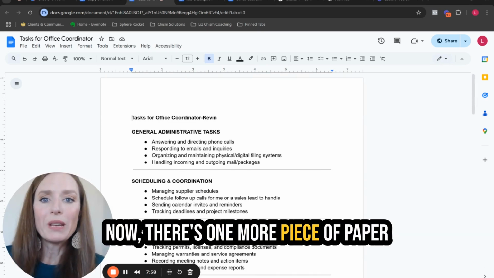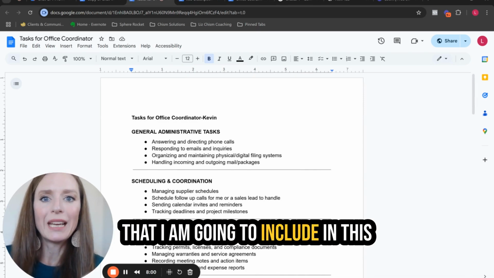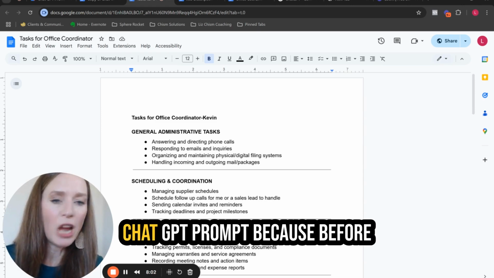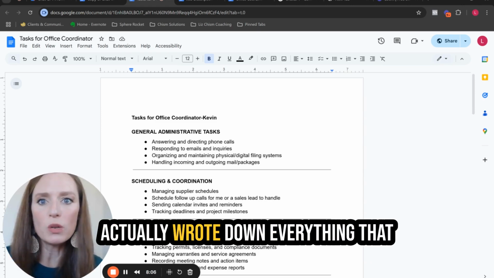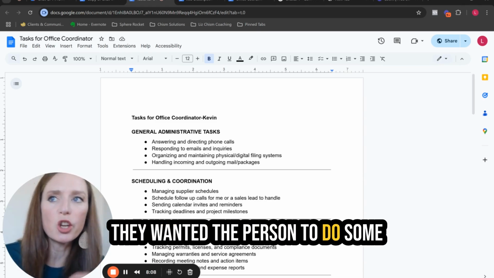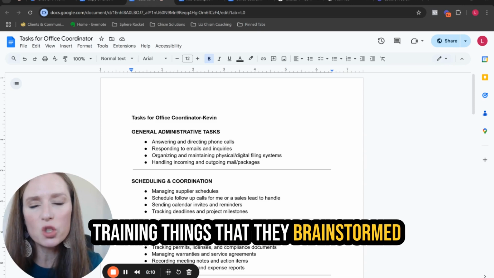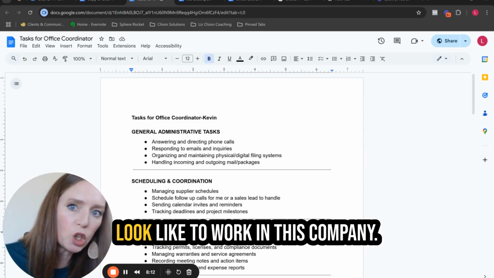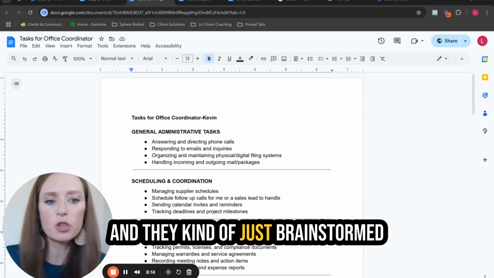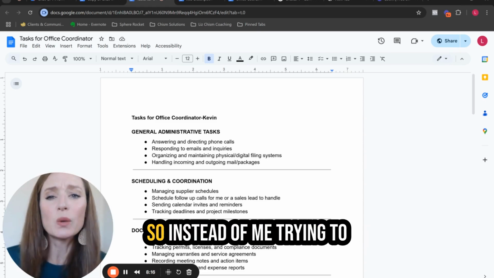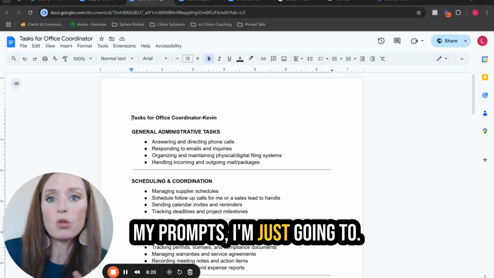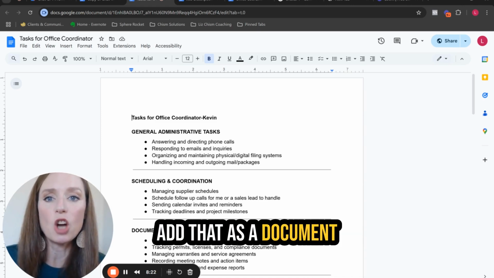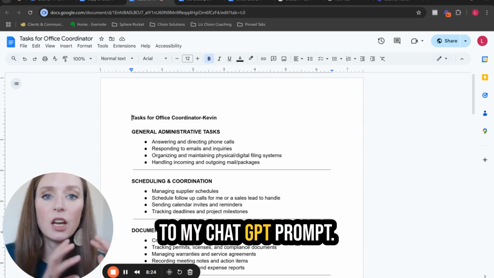Now there's one more piece of paper that I am going to include in this ChatGPT prompt, because before we started working together, they actually wrote down everything that they wanted the person to do, some training things that they brainstormed around, exactly what it would look like to work in this company. And they kind of just brainstormed a bunch of information. So instead of me trying to morph that information into my prompts, I'm just going to add that as a document to my ChatGPT prompt.